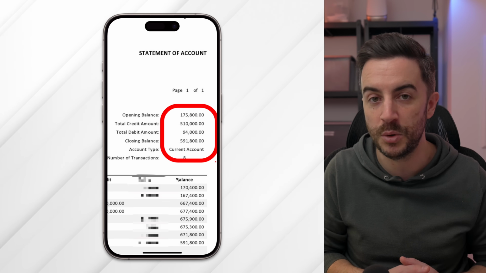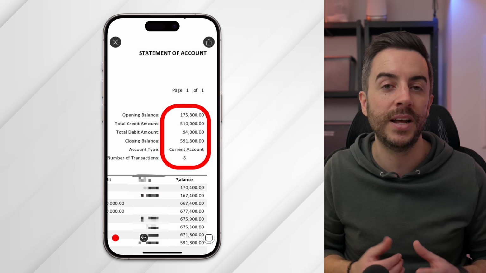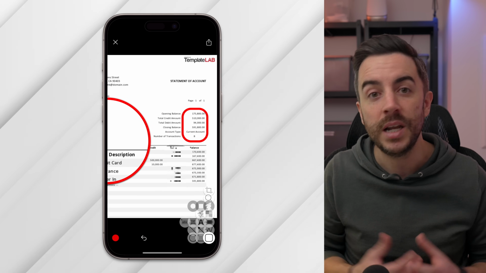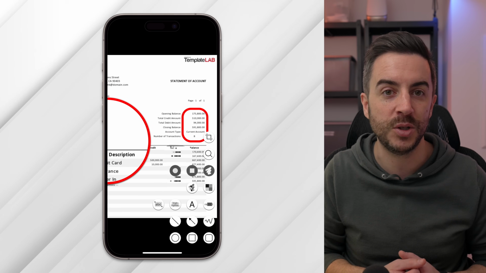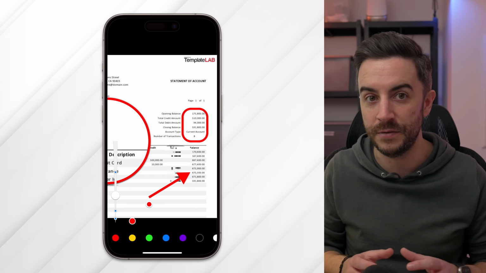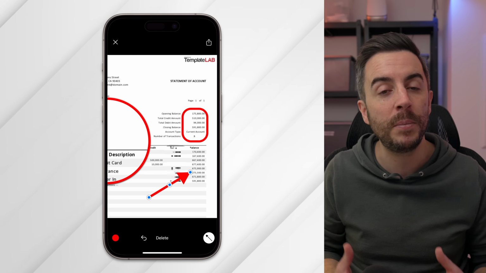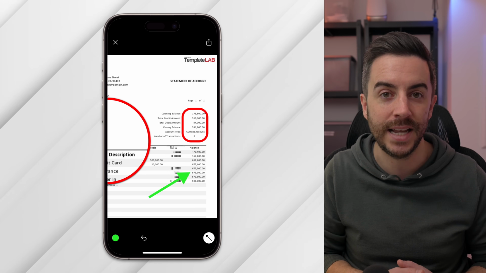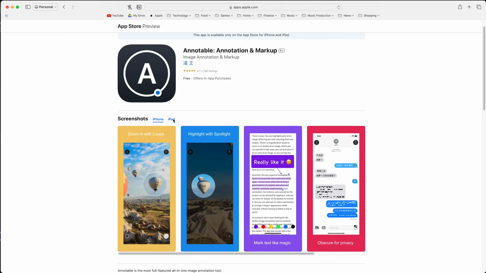It's all very simple. You have loads of highlighting options and drawing options too, like you'd expect in any good markup tool. This is the markup tool that the built-in markup tool on the iPhone should have been, in that it makes properly annotating your images really quick and easy. It works on iPhone and iPad. It's free to download with a lot of the core functions included, although if you want access to the entire range of functions, you're looking at a one-off fee of $10.